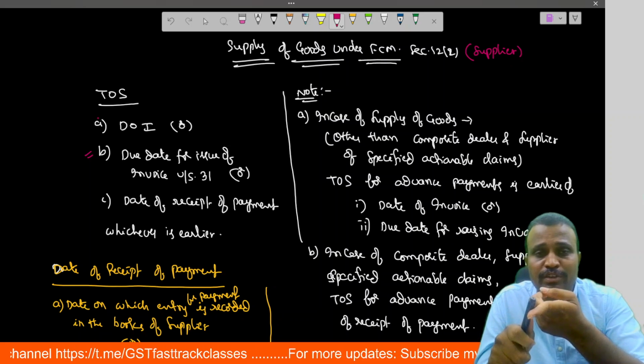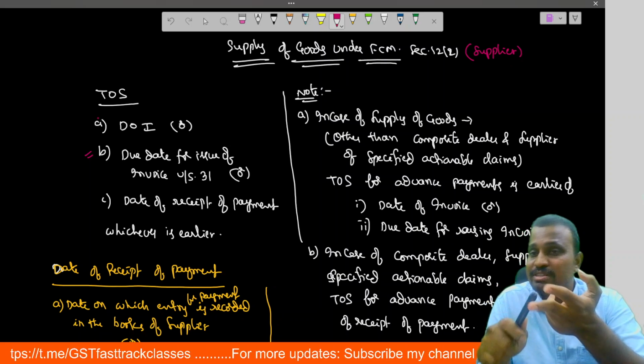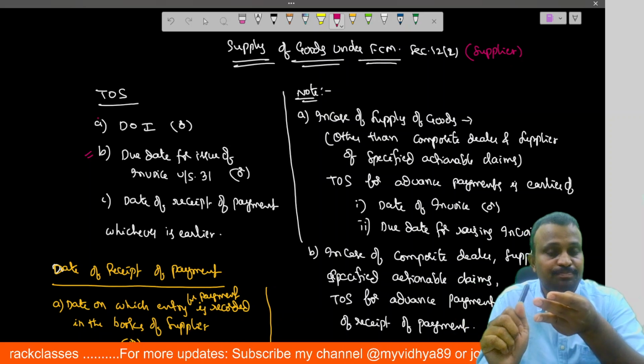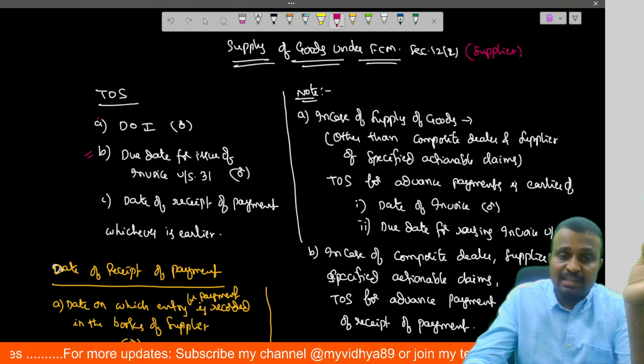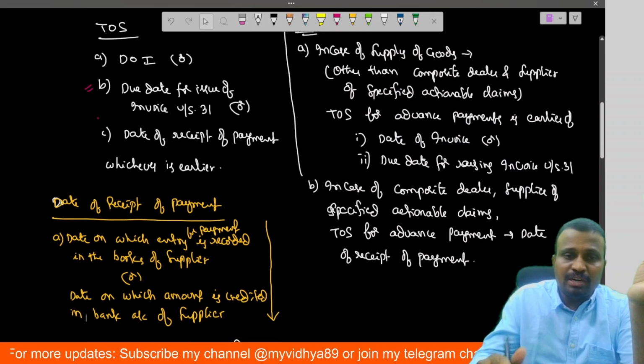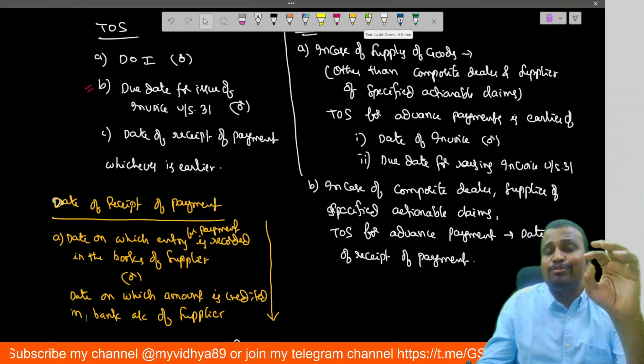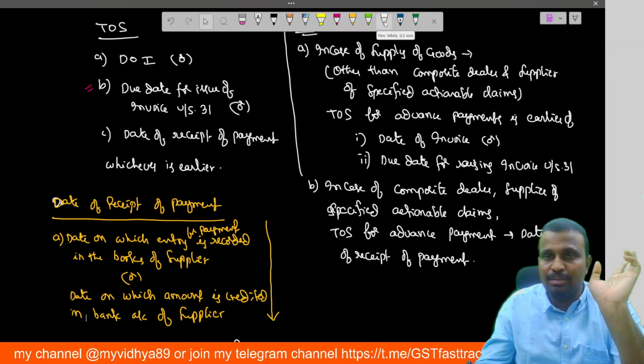Date of issue of invoice, or last date for raising the invoice as per section 31, or date of receipt of payment, whichever is earlier. And here, date of receipt of payment means what? You have to define it from the point of view of the supplier only. Remember that point.